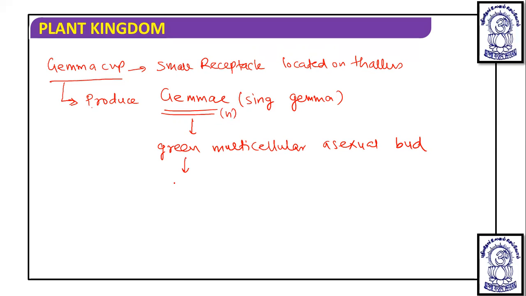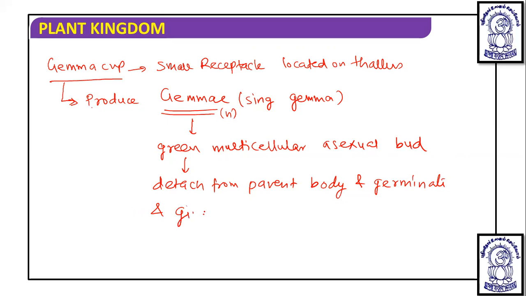And these green multicellular asexual buds detach from the parent body and germinate and give rise to two new thalli.